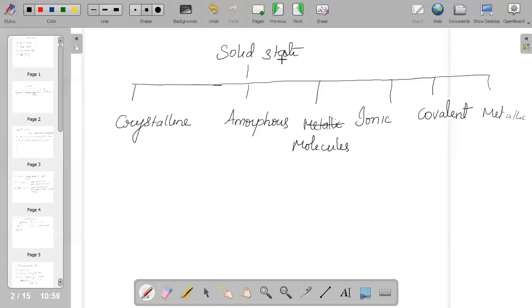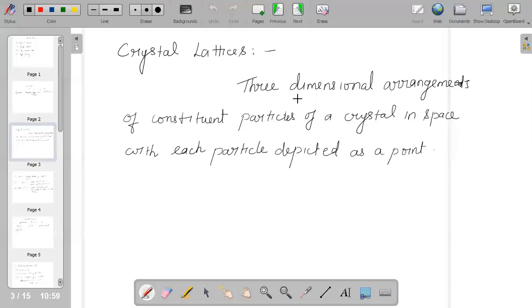And the next important factor which we should know is the crystal lattice. What is a crystal lattice? Crystalline solids have a regular and periodically repeating pattern of constituent particles.